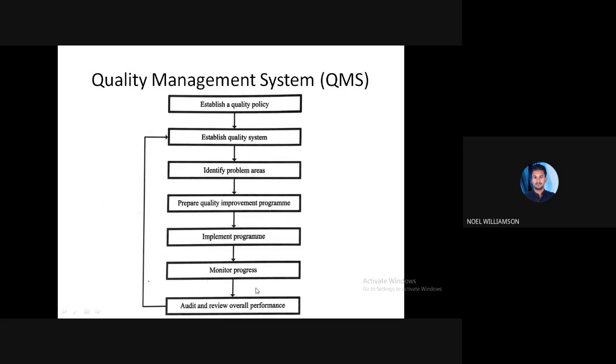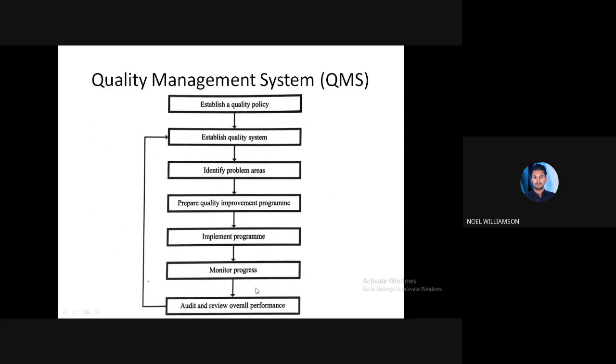When the problem areas are identified, we move to quality improvement programs. Many programs are there in order to improve the quality. So we prepare the quality improvement programs.